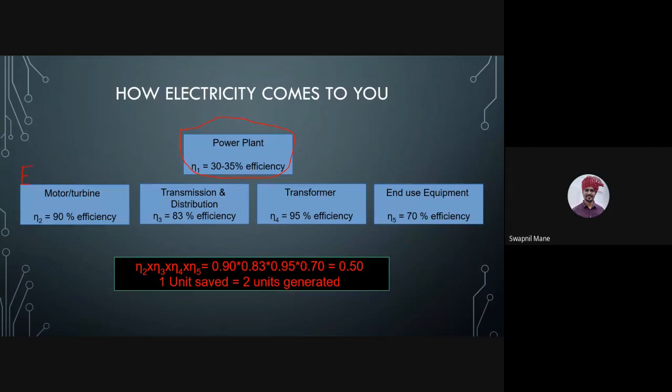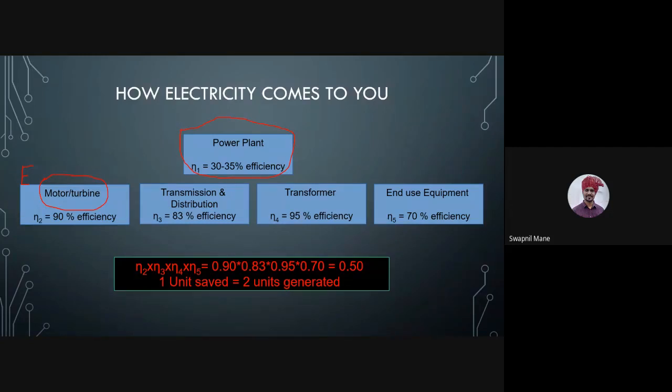So electricity comes here. Every power plant will have some kind of motor or turbine. The motor and turbine for a power plant is 90% efficient. After that, there is a substation.